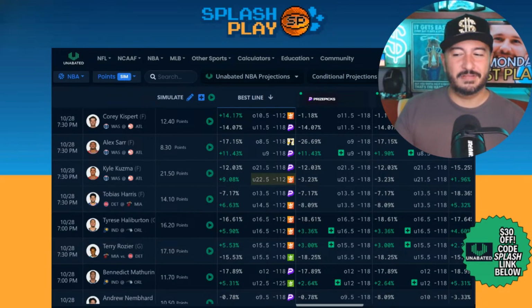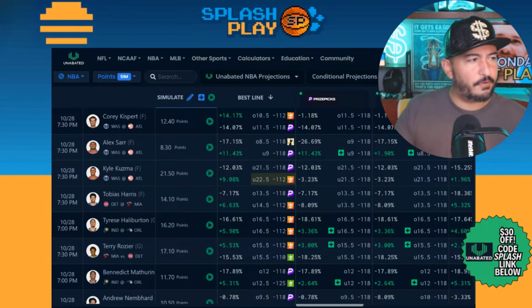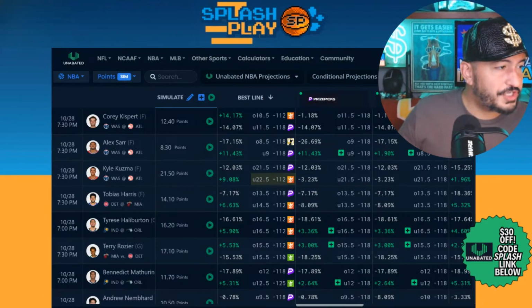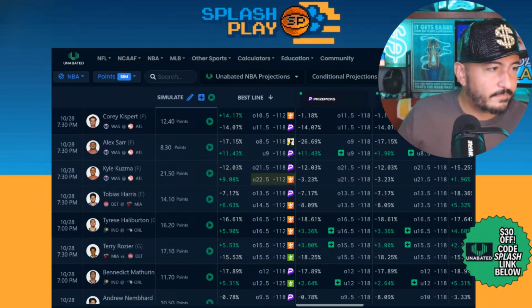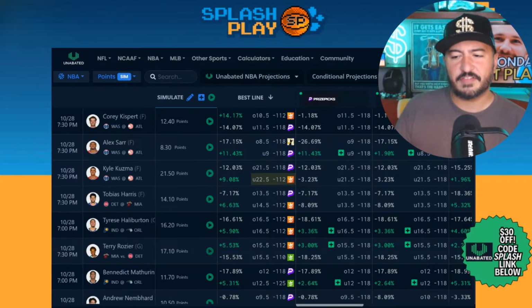Tyrese Halliburton, the under on him looks pretty good, 5.9% edge, under 16.5. Terry Rozier, the over actually looks pretty good. They've got him projected for 17.1. Where am I on Rozier? I've got about 17 flat. All right. So Rozier, 17.1 point projection against Detroit, 5.5% EV. It looks like it's good for your pick'ems as well.